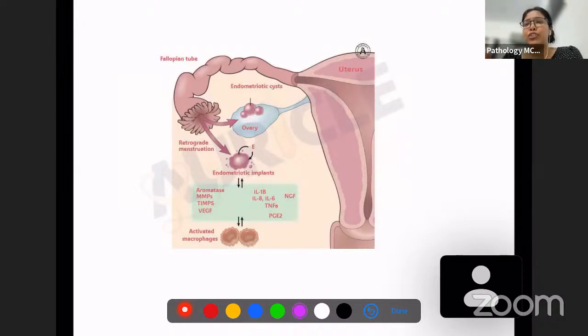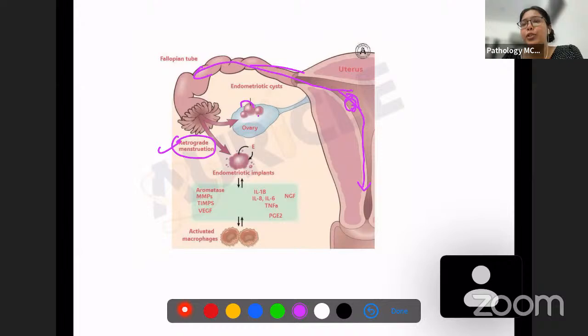So this shows the pathophysiology. The cause of endometriosis was postulated to be retrograde menstruation. Like the uterus, usually menstruation happens like this, right? But retrograde menstruation was postulated because a few cells from the uterus would go and deposit in the ovary. So this was a postulated theory for endometriosis.